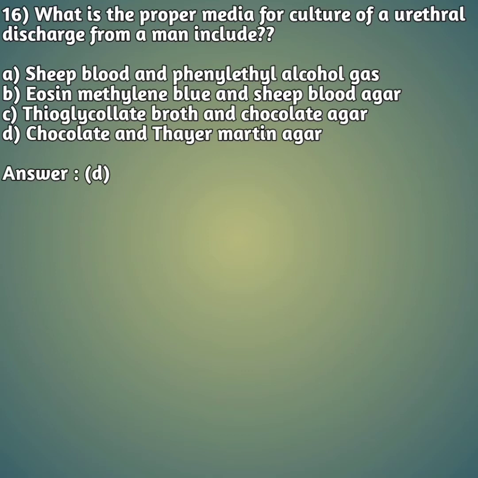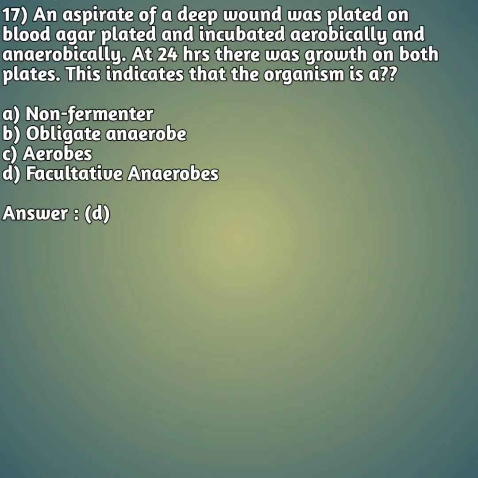Okay friends, next moving on to our 17th question. An aspirate of a deep wound was plated on blood agar plate and incubated aerobically. What do you mean by aerobically? Means in the presence of oxygen, and anaerobically means in the absence of oxygen. At 24 hours there was a growth on both plates. This indicates that the organism is option A, non-fermenter, option B, obligate anaerobes, option C, aerobes, and option D, facultative anaerobes.